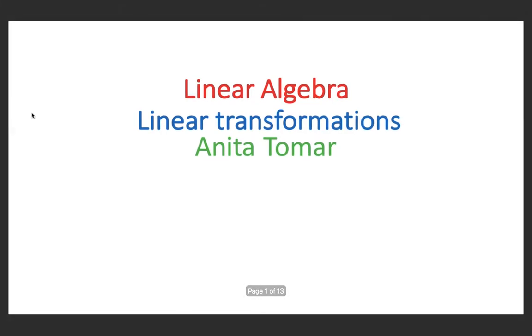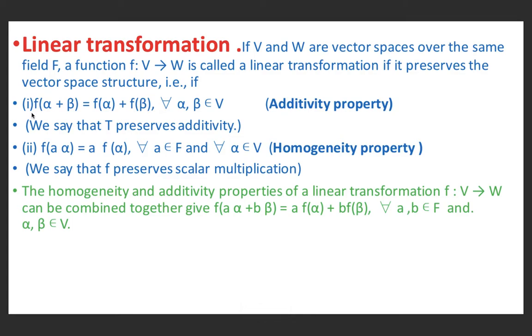Good morning. Today we will study linear transformations. If V and W are vector spaces over the same field F, a function f from V to W is called a linear transformation if it preserves the vector space structure. That is, if it preserves vector addition and scalar multiplication.